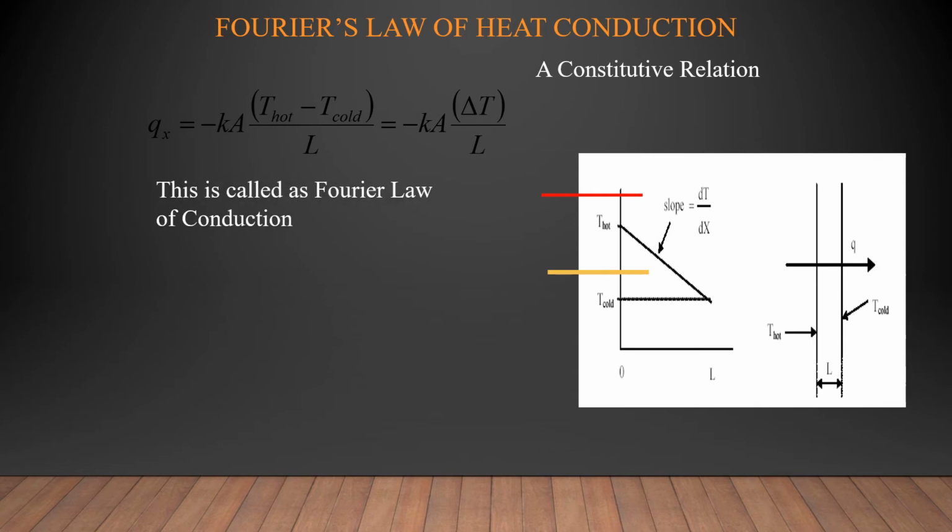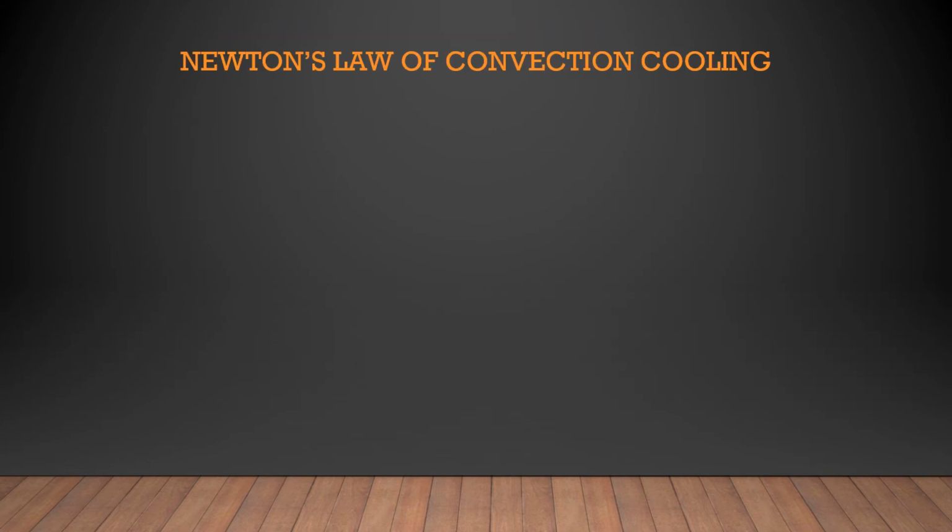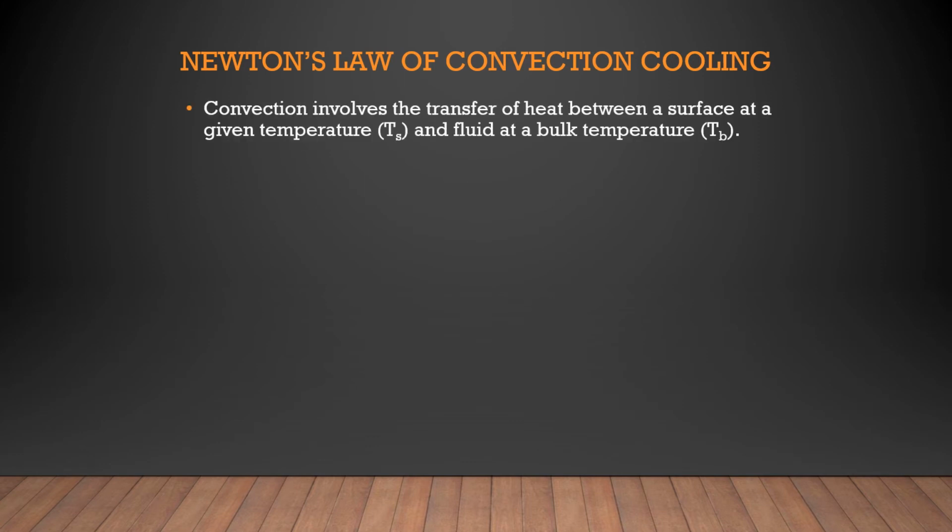This is the formula for the small q. And if we consider the capital Q, the rate of heat transfer, it is minus KA into del T by L. This K is the thermal conductivity, or it can also be called the coefficient of heat transfer. This is Fourier's law of heat conduction, and by using it we can solve problems and find the thermal conductivity of the material, the rate of heat transfer, and the heat flux of the material. The next one is Newton's law of cooling.